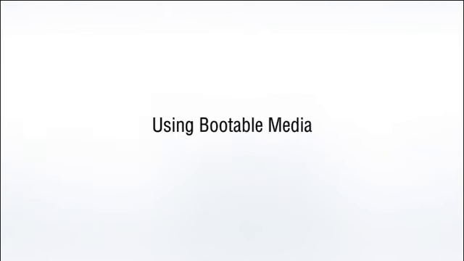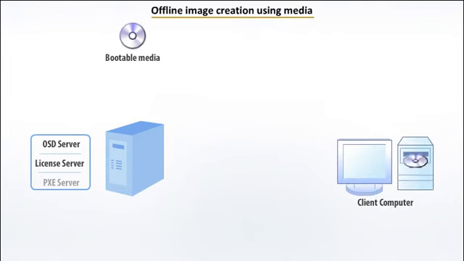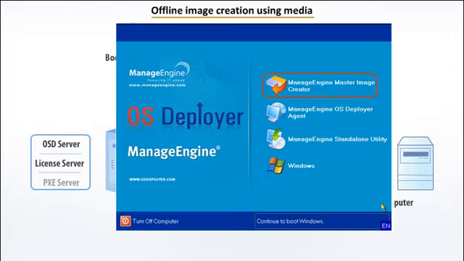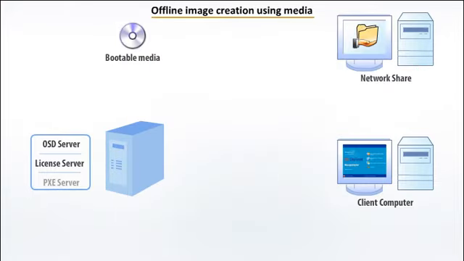Let us first see how you can use the bootable media in creating or deploying an image offline. You can create a bootable media from the OSD console, for example using a CD disk. The bootable OSD agent image is transferred to the media. Now, the computer that has to be imaged, or to which the image should be deployed, should be booted using this bootable media into ManageEngine Master Image Creator. You will then be able to create an image and store it on a network share.